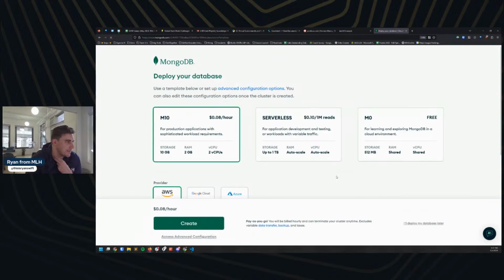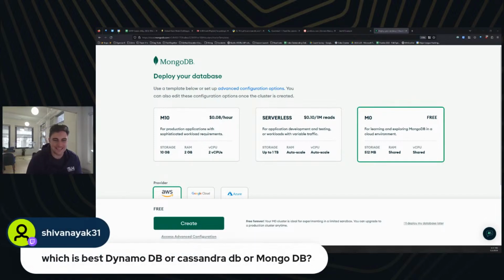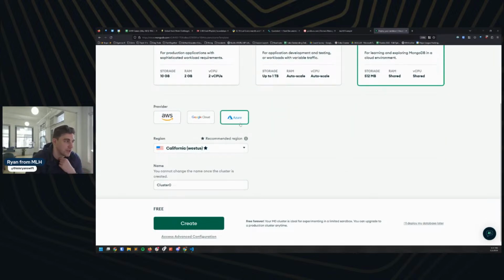So I'm going to build a database here, M0. There we go. We're in business team. So which is the best, DynamoDB, CassandraDB, or MongoDB? I've got to be honest with you here. I actually have never used Dynamo or Cassandra, so I couldn't tell you honestly. MLH does partner with MongoDB, and so any advice I give you here is going to have to come with a grain of salt. I've really liked Mongo and I've used it on personal projects, but I don't develop full time and probably couldn't give you an answer for that. I also think it's probably worth pointing out that there's typically not a best DB globally. It's going to depend on the situation and what you're trying to achieve.